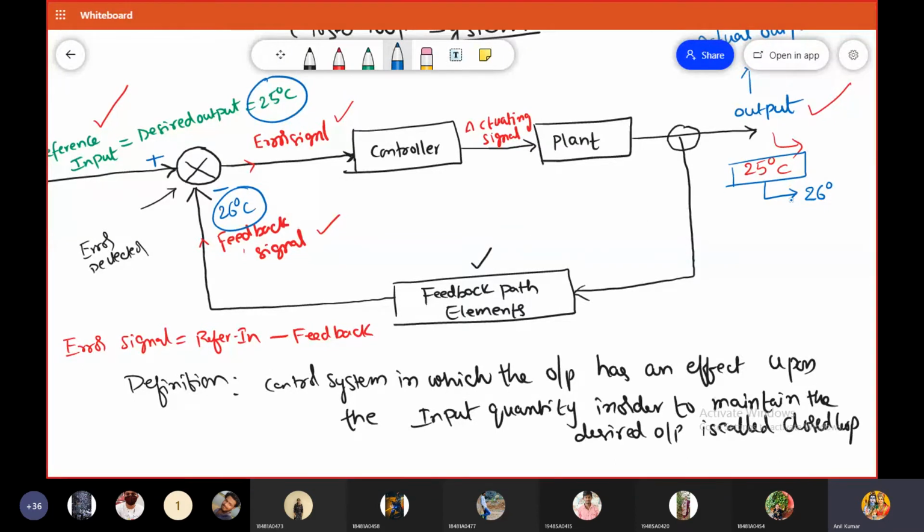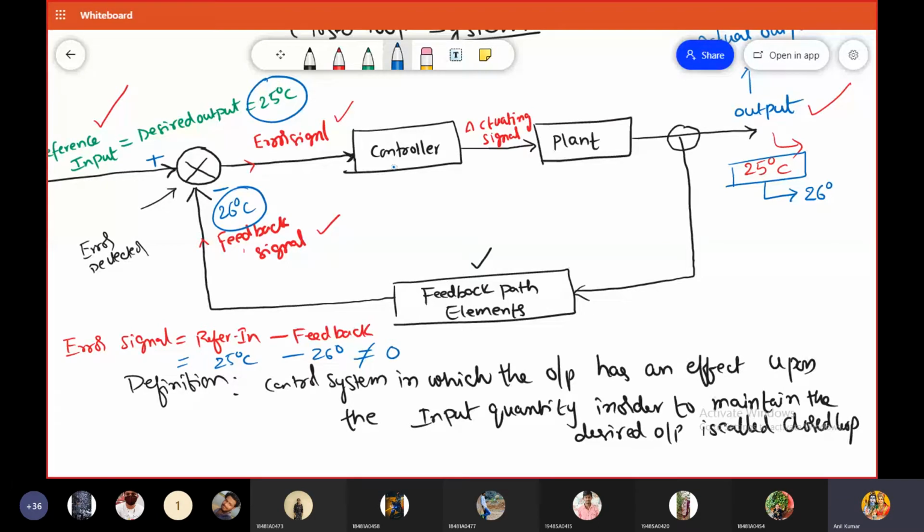So what is the change detected here? What is the error signal generated here? The reference signal is 25 degrees centigrade and the feedback is 26 degrees centigrade. Is the error equal to 0 or not? The error is not equal to 0.